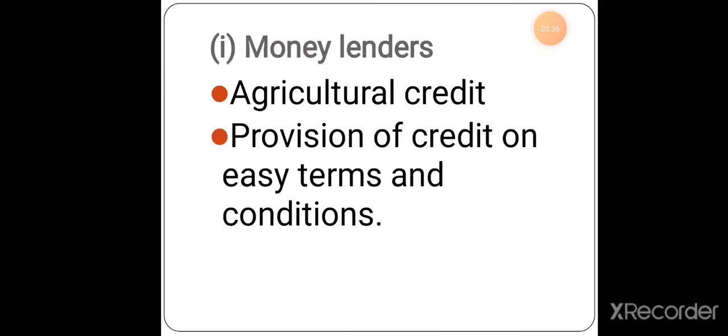So under money lenders, the farmers will be taking money for agricultural purposes. The provision of credit is on easy terms and conditions. Easy terms and conditions, in the sense, the farmer can repay the credit within a year, and maybe there will be only a small rate of interest. These things are under the money lenders.